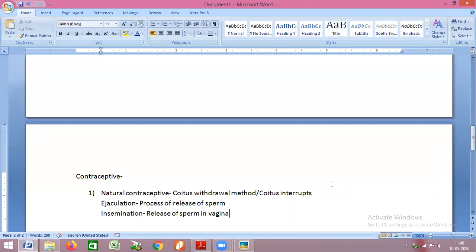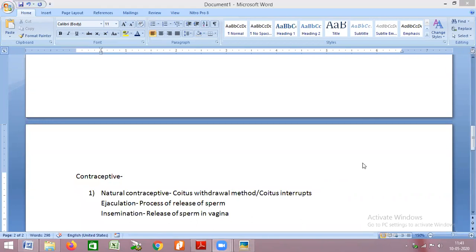This is another reason why this method cannot be completely relied on. The third reason is that sometimes the sperm are released and the male doesn't even know. So these are the three reasons why we cannot depend on this method for contraception.